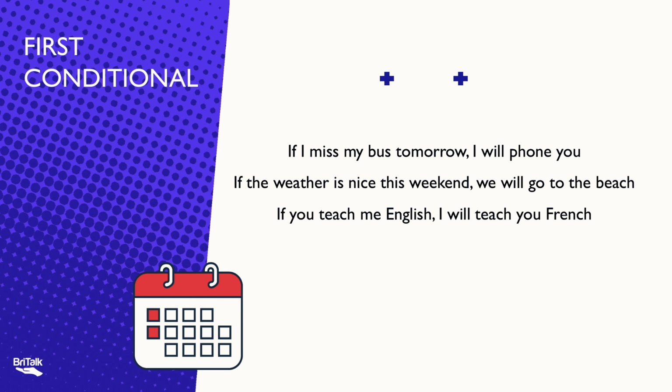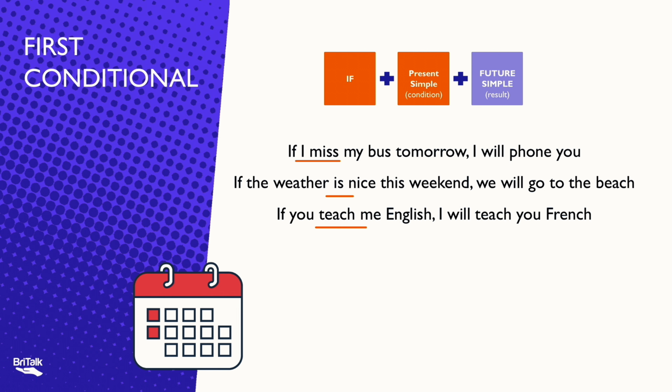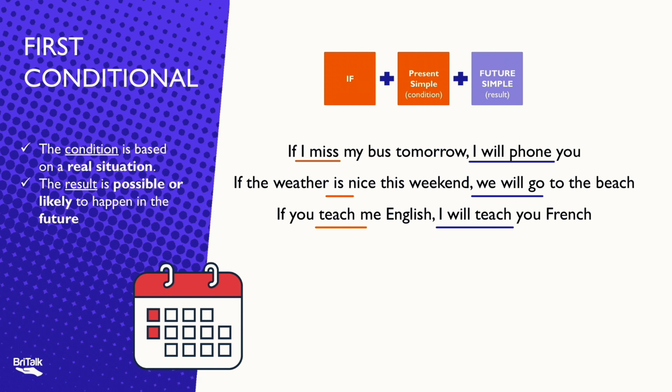With the zero conditional, we only use the present simple, but for the first conditional, we use if plus the present simple for the condition, miss, is, teach, plus the future simple for the result. I will phone you, we will go to the beach, I will teach you French. But when do we use it? The first conditional is used when the condition is based on a real-life situation and the result is possible or likely to happen in the future.